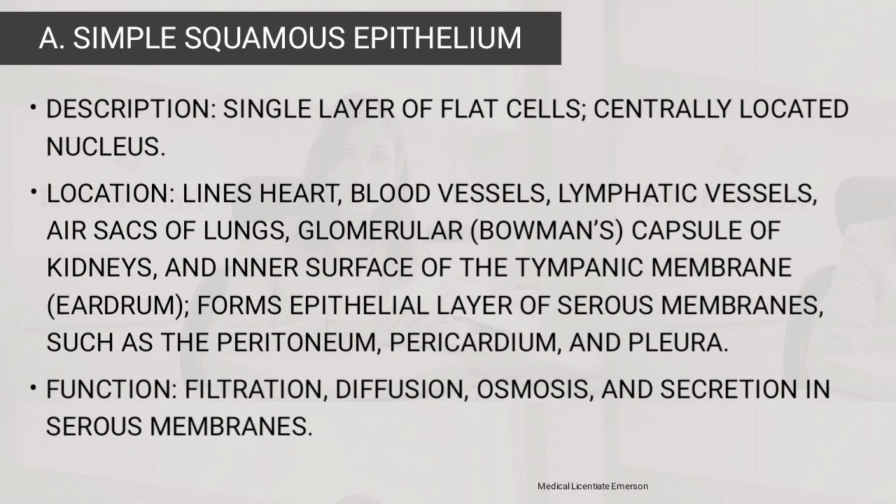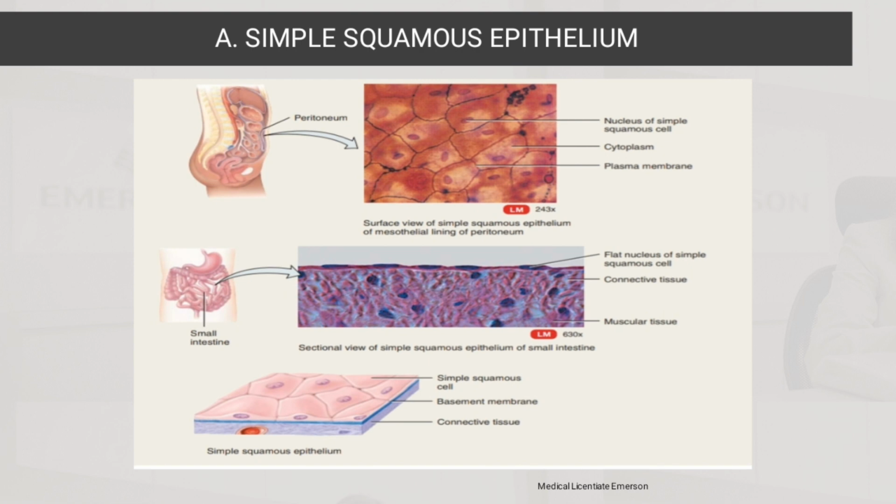The function of the simple squamous epithelium is filtration, diffusion, osmosis, and secretion in serous membranes. This is an illustration of the simple squamous epithelium.